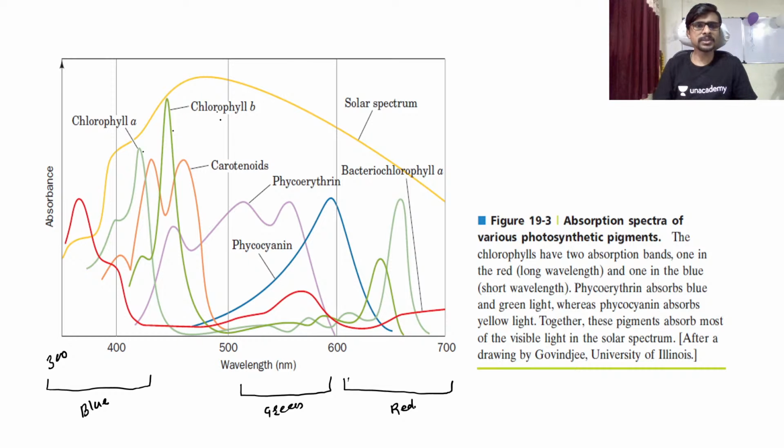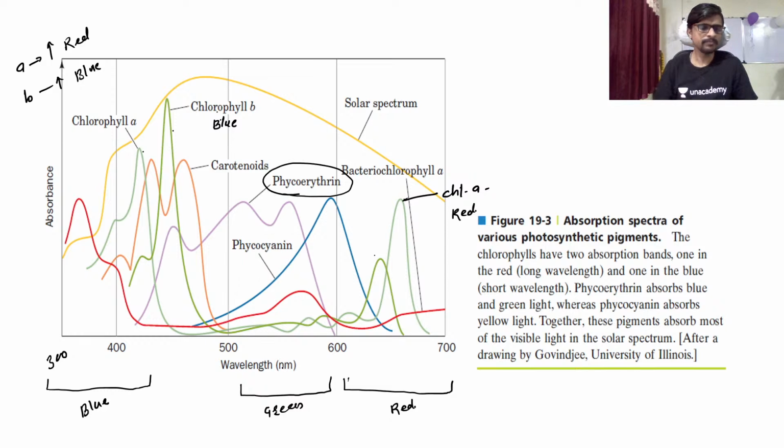Chlorophyll B shows more absorption at blue light, and chlorophyll A shows absorption at red light. So please keep in mind that A has more absorption at red light, and B has more absorption at blue light. Otherwise, you can see the pure erythrin is a single component which shows absorption at green light, in the green zone.